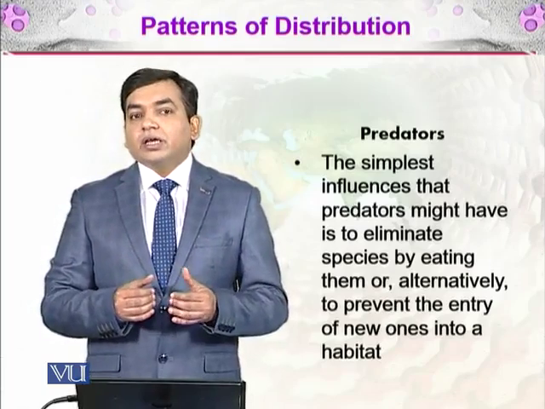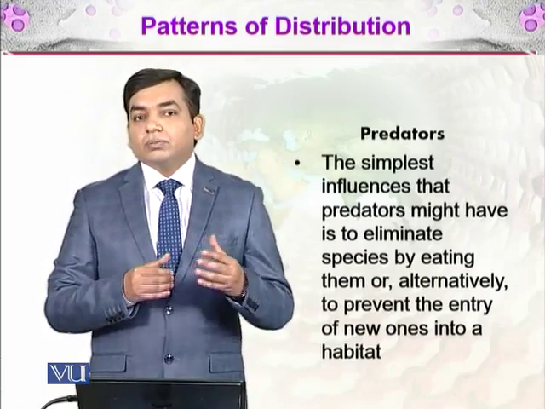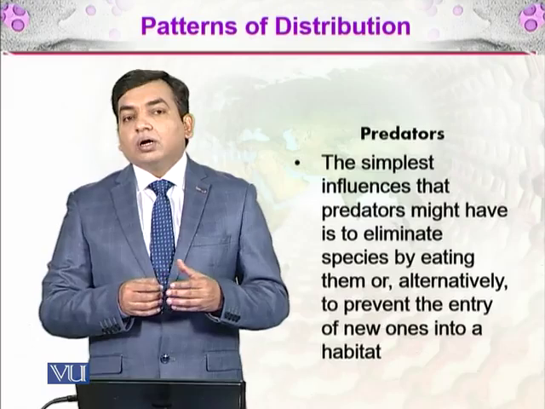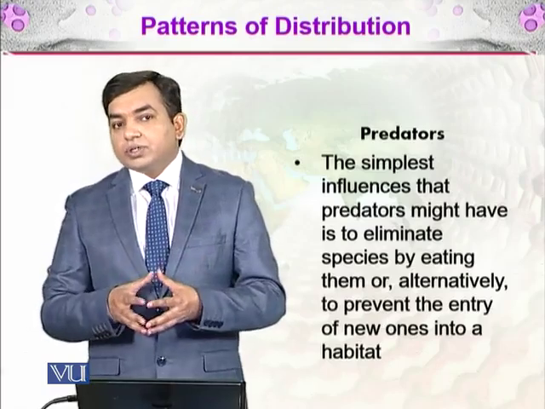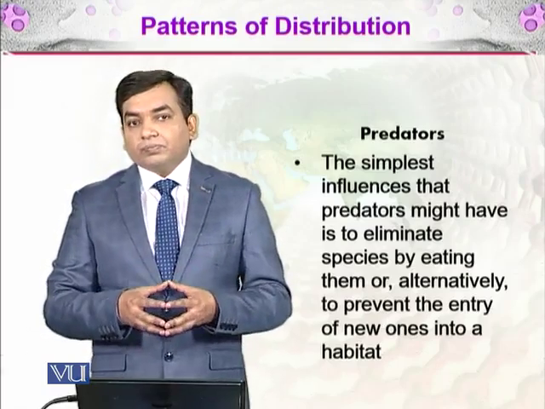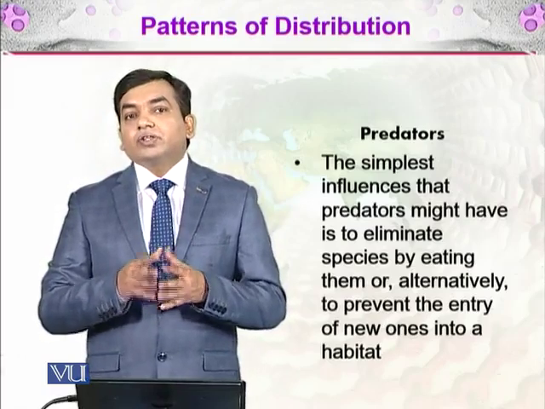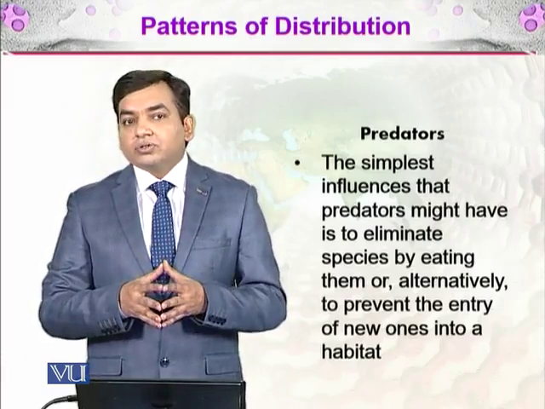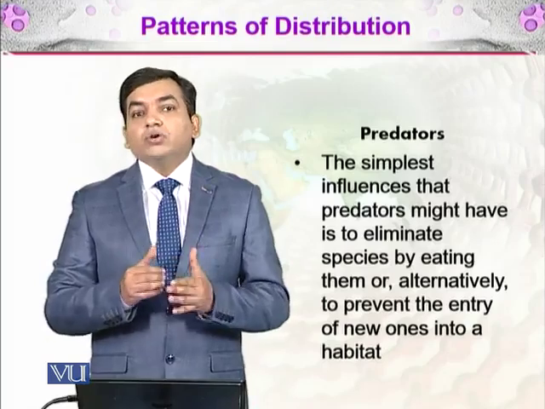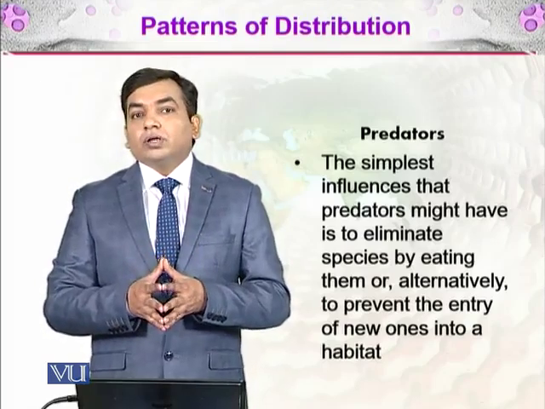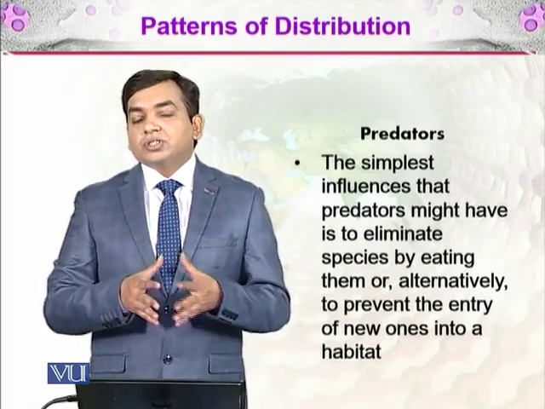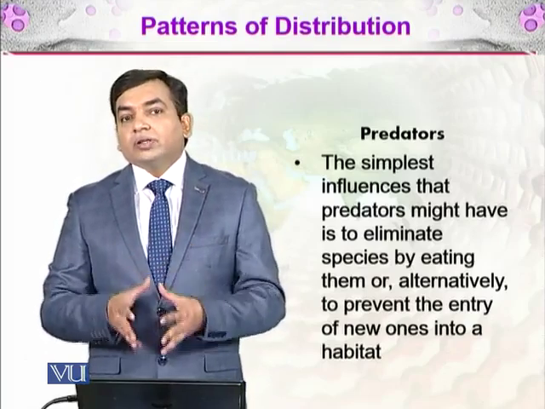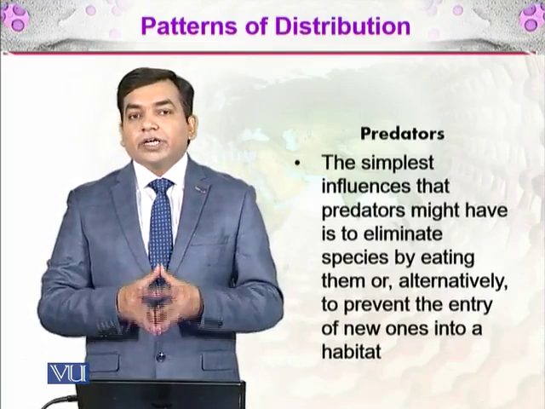So if some individual of that species comes into their area, they will kill and eat it. So in that way there will be no population of the hunted species; the prey species will not be able to survive in the grounds in which the predator is living.